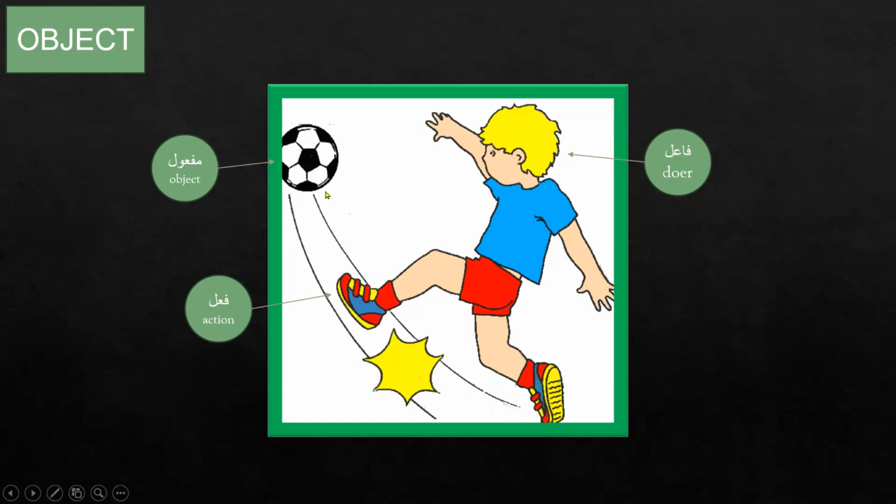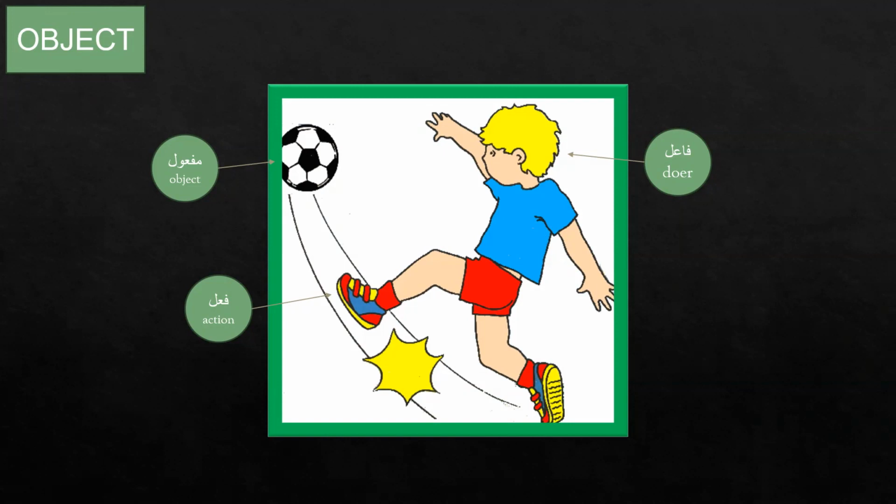The ball. Then this will be our object, our maf'ul. Alhamdulillah. So these are the three main parts of our jumla failure: fail, file, and maf'ul. And I have told you that when translating, the subject comes first.